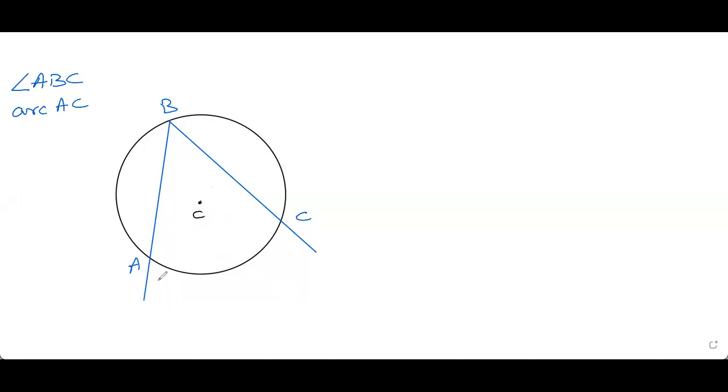Now, what the theorem says is, this angle here is half of the measure of arc AC. That is, angle ABC is equal to half of the measure of arc AC. Now, one is the angle, the other is the arc we took. How do we calculate the measure of the arc?